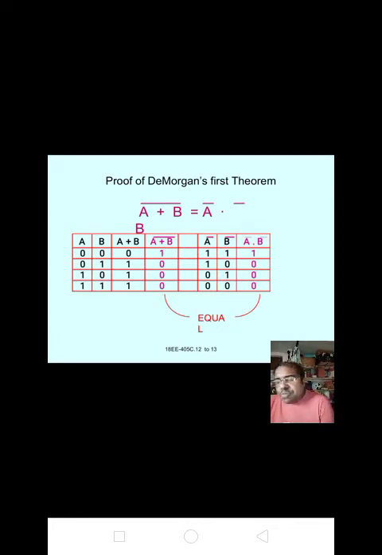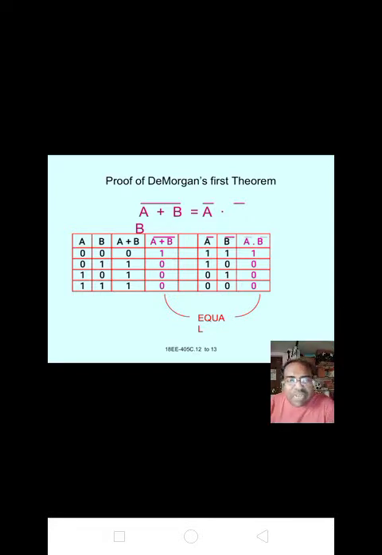For the output a plus b: 0 plus 0 equals 0, 0 plus 1 equals 1, 1 plus 0 equals 1, 1 plus 1 equals 1. A plus b whole bar equals 1, 0, 0, 0. For the RHS, a bar is the complement of a, that is 0 means 1, 0 means 1, 1 is 0, 1 is 0. For the complement of b, 0 means 1, 1 means 0, 0 means 1, 1 means 0.